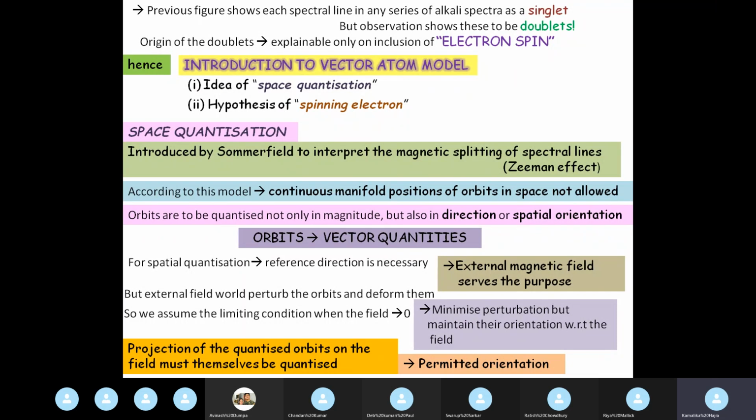After this, we'll have to discuss the concept of the spinning electron. But I think too much has been already done for today. So we'll continue with this discussion in our next class, next Friday.